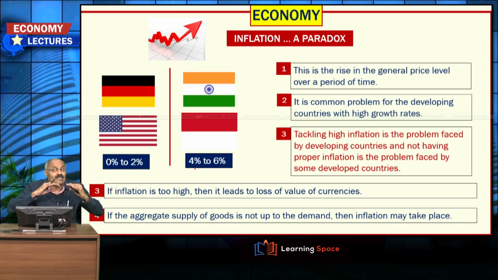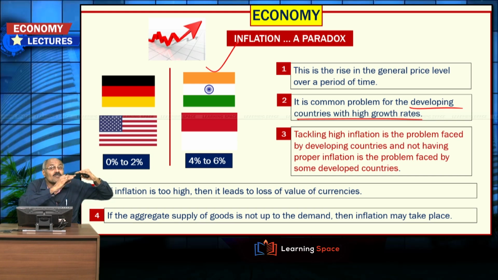What is inflation? Inflation is the rise in general price level over a period of time, and it is a common problem for developing countries with high growth rates. Tackling high inflation is a problem for countries like India, whereas not having proper inflation is the problem faced by some developed countries. Some developed countries have kept an inflation target of 2%, but they are struggling to achieve that. What I mean to convey is, having more inflation is the problem of developing countries, whereas not having inflation is the problem of developed countries.